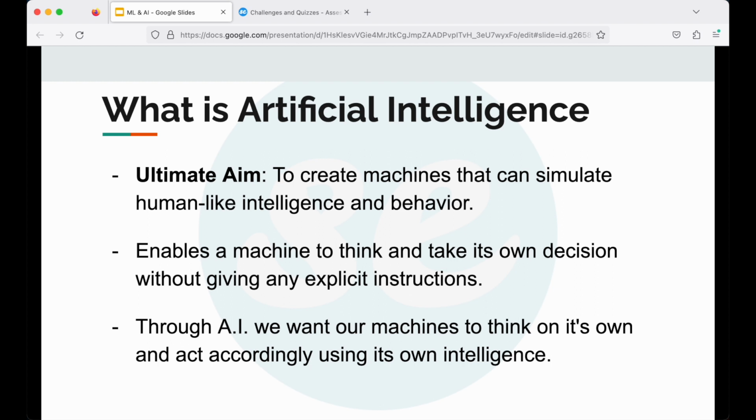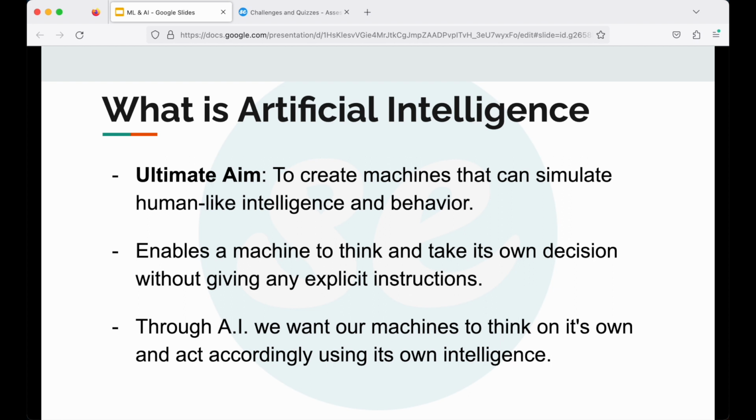But through AI, we want our machines to think on their own and act accordingly using their own intelligence. But we also know that a computer is a dumb piece of software on its own. So, how can it think and how can it have intelligence?